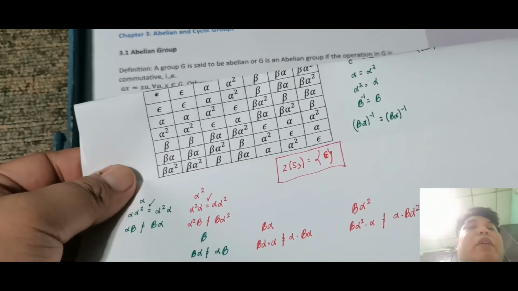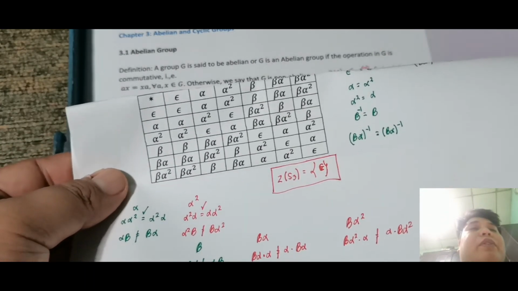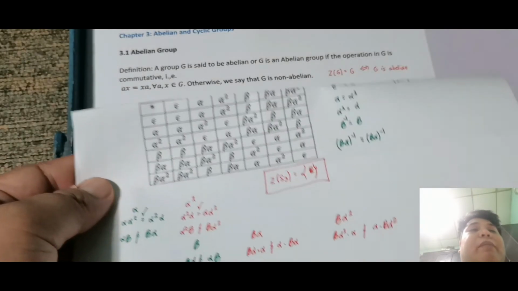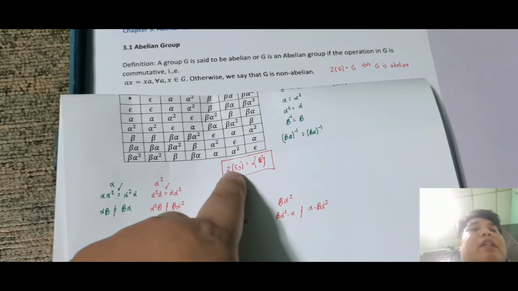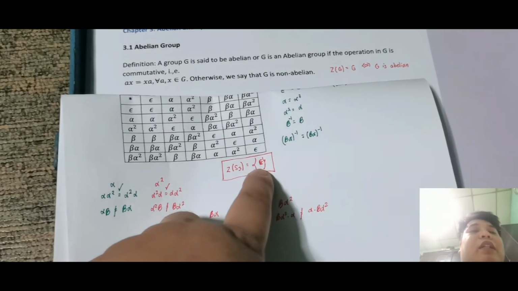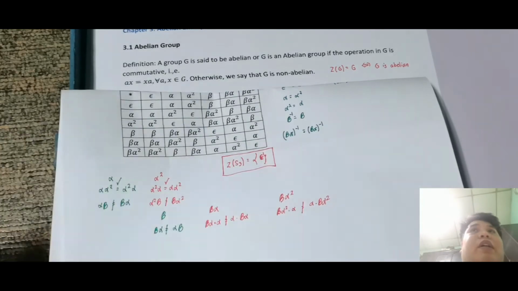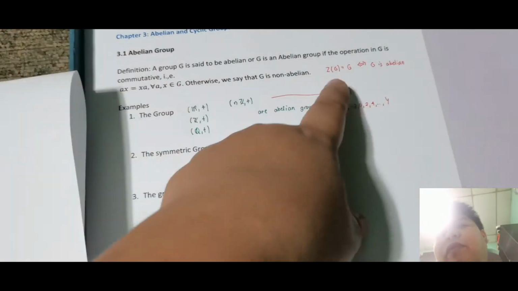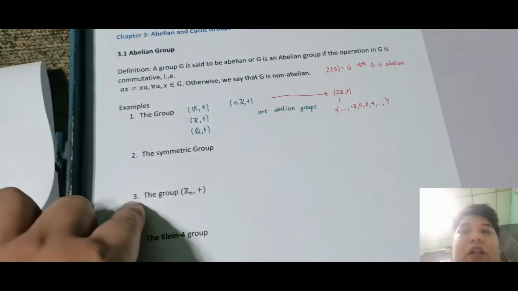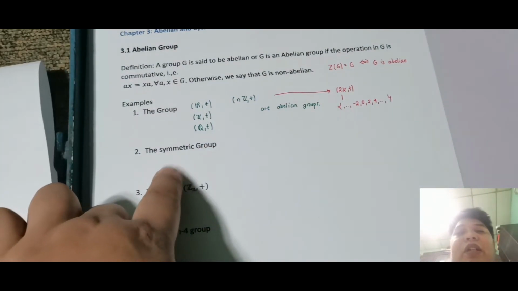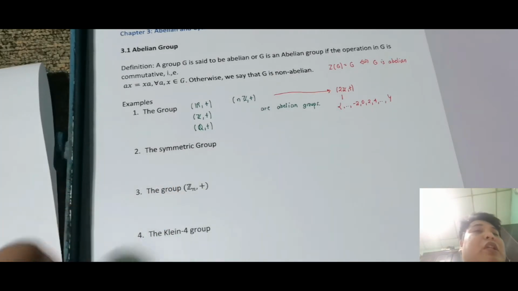Okay, yung may epsilon, alpha, alpha squared, beta, beta alpha, beta alpha squared. So ang tanong, siya ba ay abelian? So kung papansin mo, yung center ng S3 natin, o yung center ng symmetric group natin, is just the epsilon. So kung napansin mo, ito parang definition na to. So obviously, makukuha mo pag alam mo yung center nito. Okay, so since alam mo yung center nito is not equal mismo sa symmetric group, therefore hindi siya abelian.